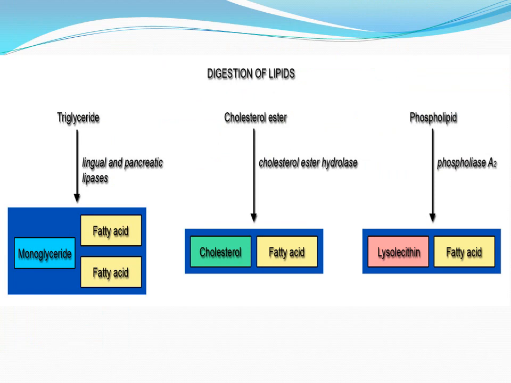You can see here digestion of triglyceride, cholesterol ester and phospholipid. Triglyceride undergoes digestion by pancreatic lipase to form two molecules of fatty acid and one molecule of monoglyceride. Here, fatty acids are released from the first and third carbon position of glycerol. Cholesterol ester undergoes hydrolysis by the action of the enzyme cholesterol ester hydrolase to form fatty acid and cholesterol. Phospholipase A2 enzyme acts on phospholipid and forms lysolecithin and fatty acid. The peculiarity of phospholipase A2 is that it releases fatty acid from the second carbon position of glycerol of phospholipid.